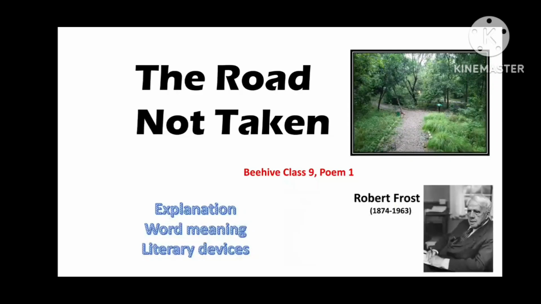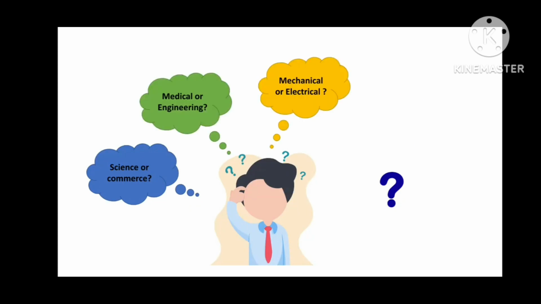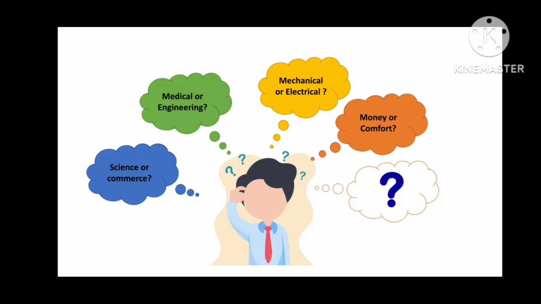Everyone, in this video we will read and understand the class 9th poem, The Road Not Taken, by renowned poet Robert Frost. In life, we have to take many decisions. We have to make a choice out of the different choices available to us in different phases of our life. We are because of the choices we made, or our future depends on the choices that we make today. But have you ever thought about the choices that we do not make or that we did not make? Have you ever thought of the road that we did not walk on?